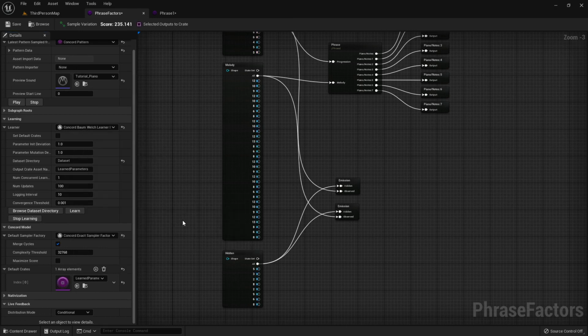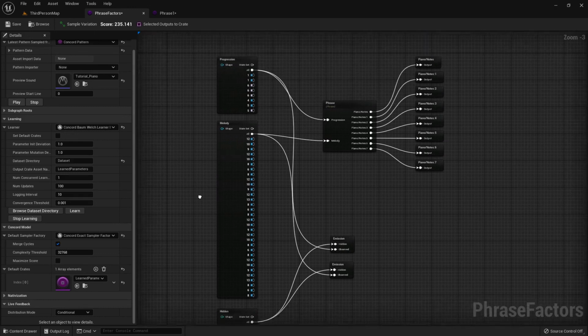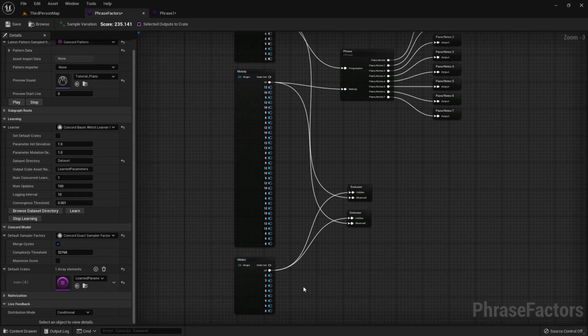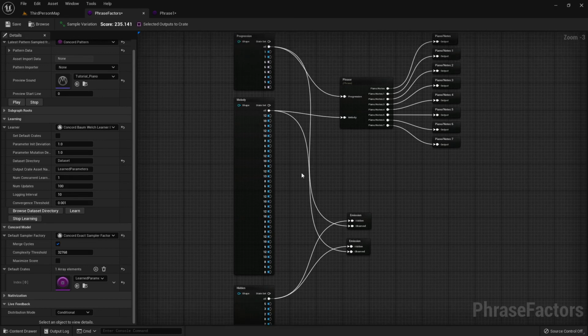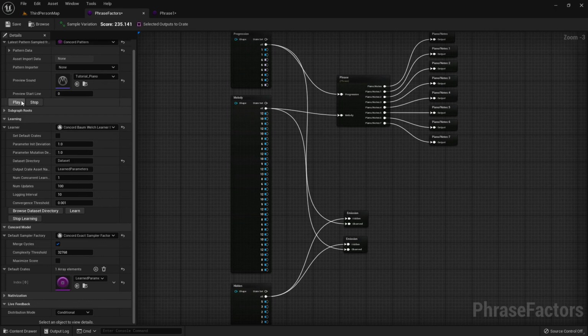And now if I press the spacebar, the model becomes quite sure of what it is supposed to do. We get a sequence of hidden values that then emit a sequence of progression and melody values. Let's take a listen to the sample. So this sample was not in our dataset, but it is quite close to the 2 samples that were in the dataset. Let's try another one.